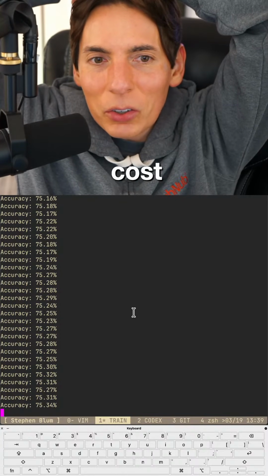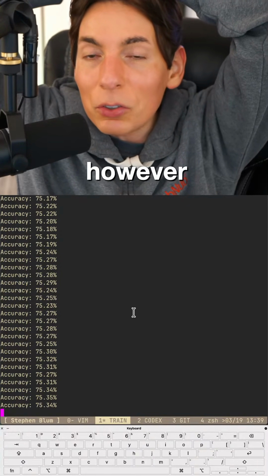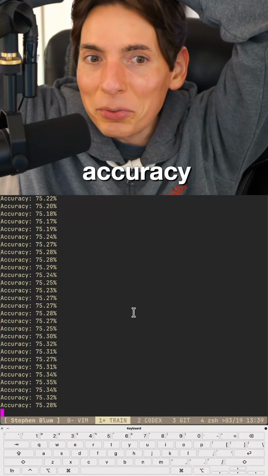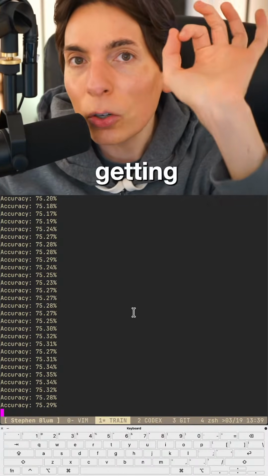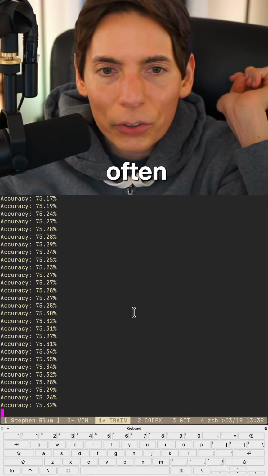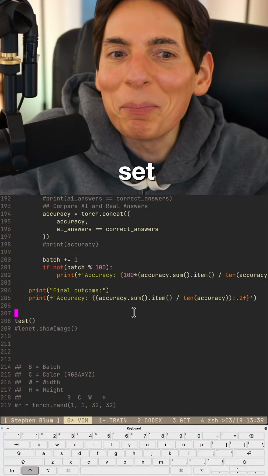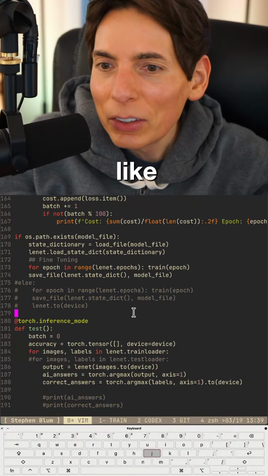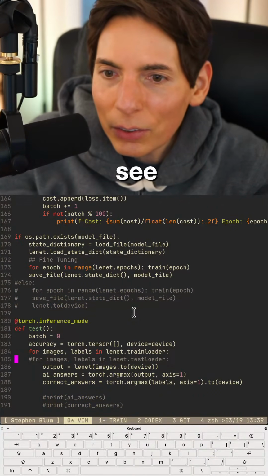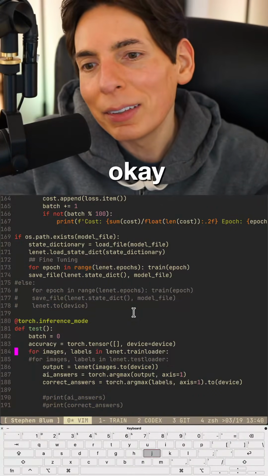Yep, the cost didn't go down that much. However, the good news is the accuracy improved, which means the model is getting the correct answers more often. Are you still testing on the training set? Oh, you've been paying attention, Rowan. Let's see it test. Oh, you're right. Okay, it was on the training loader.